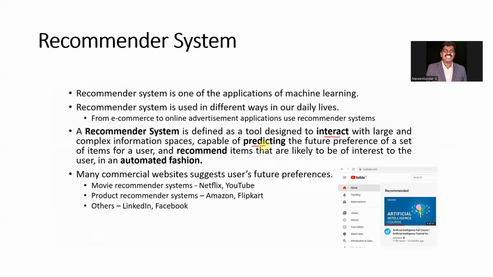So this recommendation is also one of the applications of machine learning, because here also it is going to collect every piece of information in the data set, like the user preference, and it is giving the user a prediction.